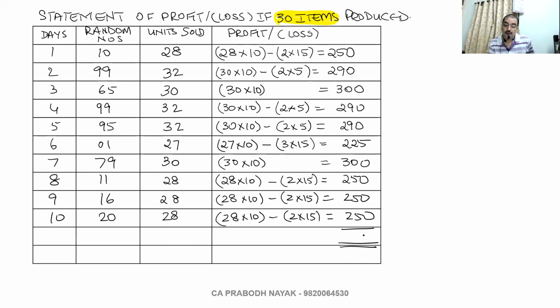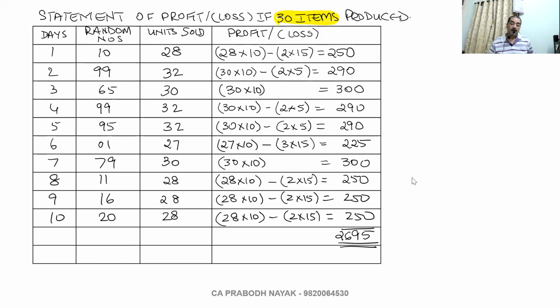Check. Srihamsini, check again. 2695. Okay, 2695, everybody is getting?